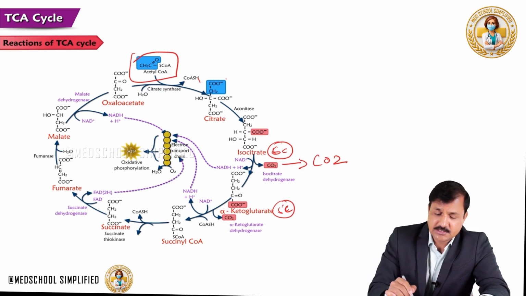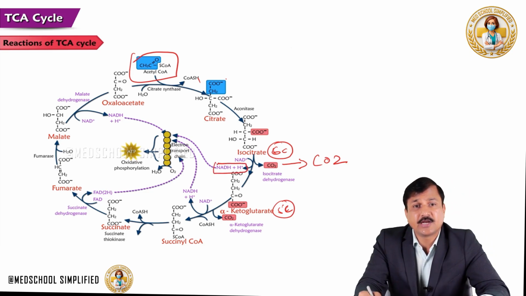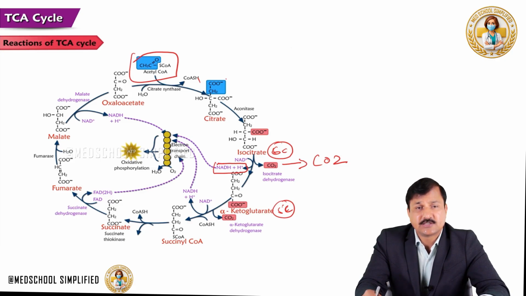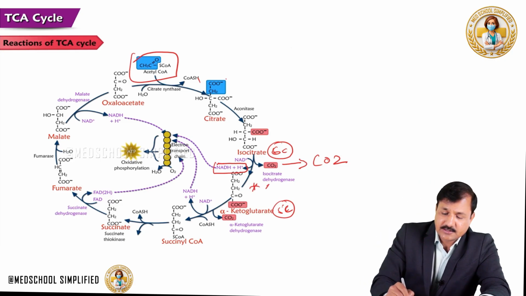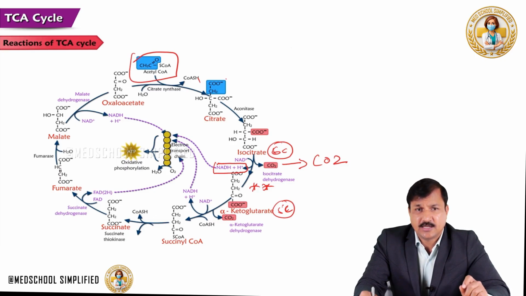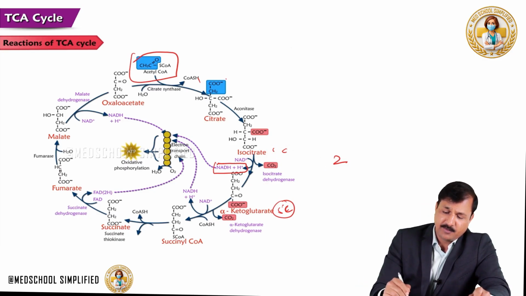So, in this process, there is a reduction of NAD into NADH. So, there is a formation of one NADH while isocitrate is decarboxylated into alpha-ketoglutarate by the isocitrate dehydrogenase enzyme. That's why this is one of the important reactions. And also note that isocitrate dehydrogenase is one of the most regulated enzymes in the TCA cycle, and that you must be aware of. Okay. So, now moving on, number 4th reaction in the TCA cycle.